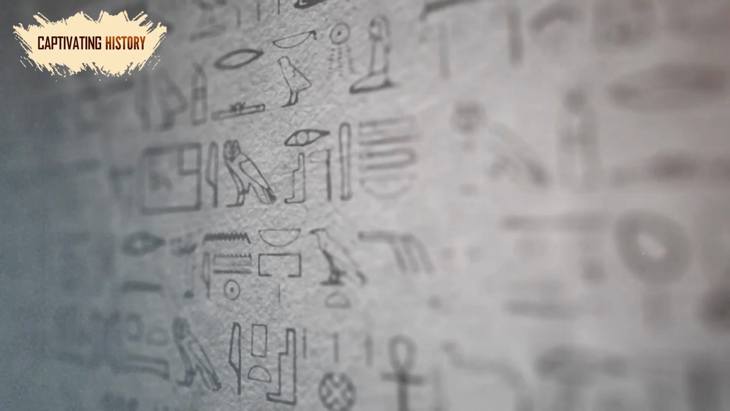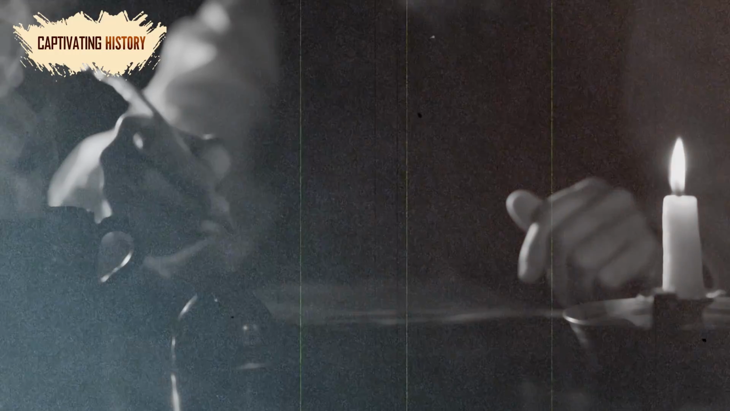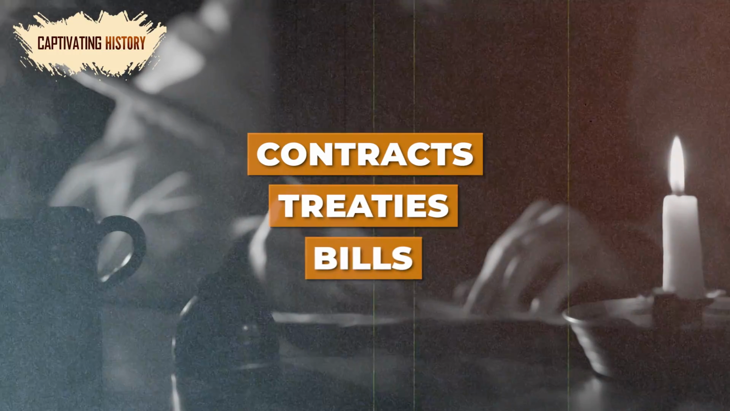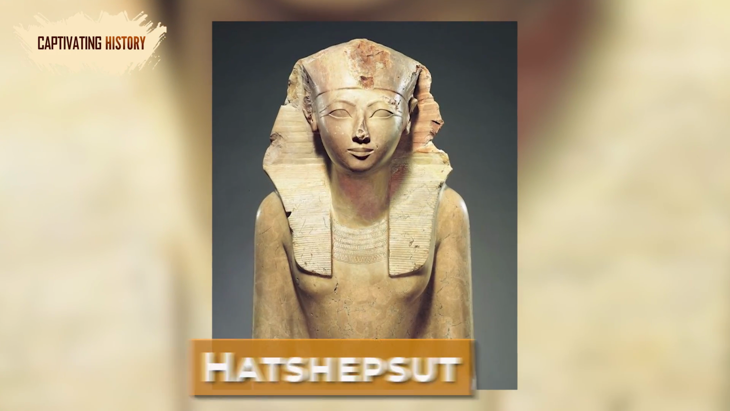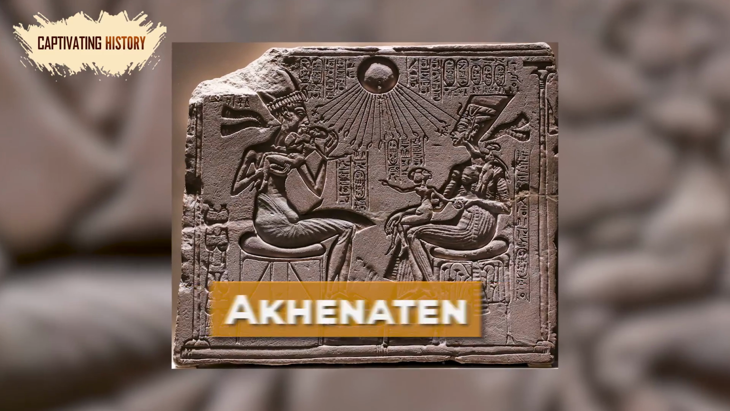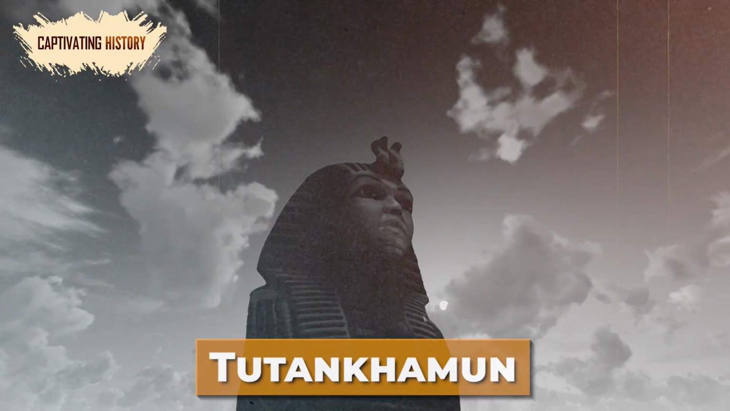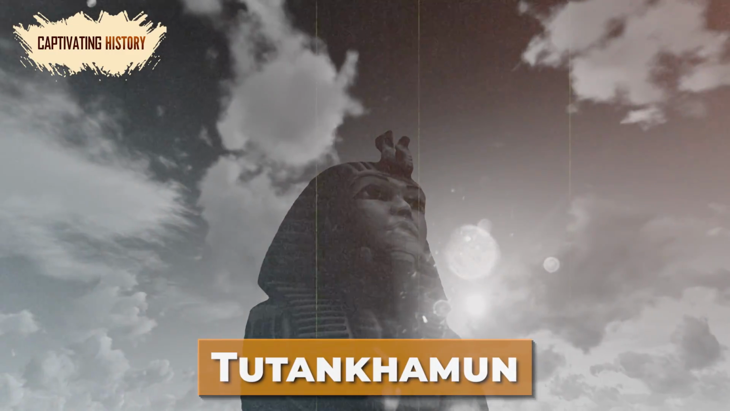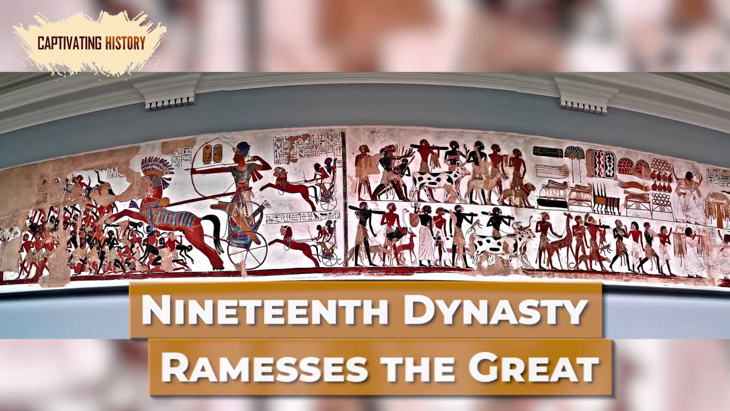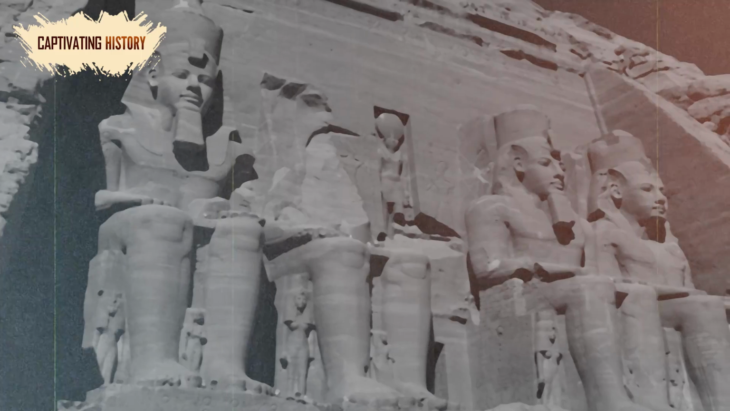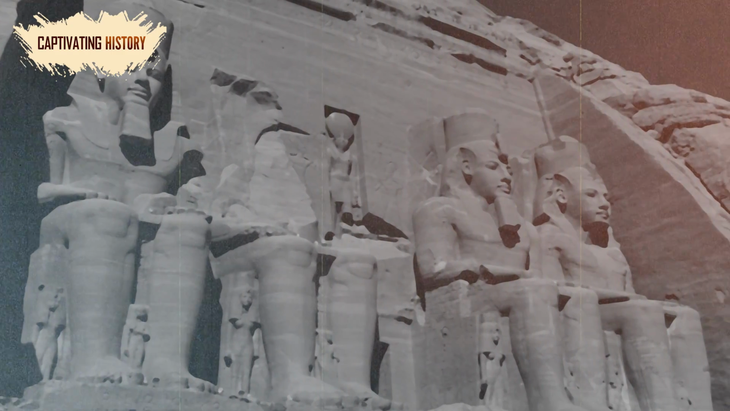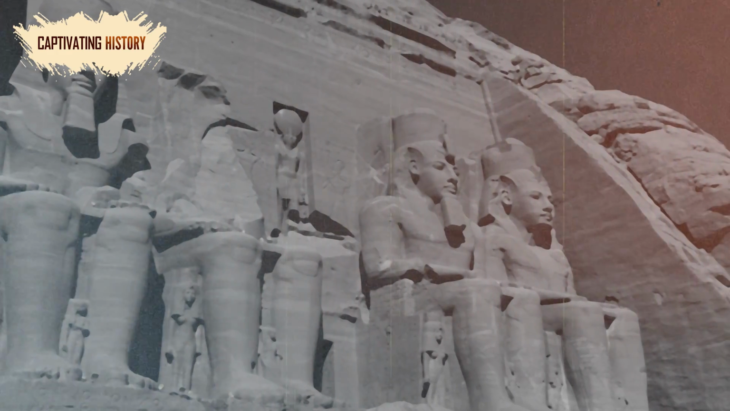Literacy expanded so much throughout the Middle Kingdom and the Second Intermediate Period that by the time of the New Kingdom, many Egyptians were writing and sending letters and drafting contracts, treaties, and bills of sale. The 18th dynasty included some of Egypt's most famous rulers, such as Hatshepsut, who expanded trade, Akhenaten and his wife Nefertiti, and Tutankhamun, whose tomb still dazzles us today. In the 19th dynasty, Ramses the Great secured Egypt's legacy through military campaigns and monumental projects. The New Kingdom's temples, tombs, and statues remain some of the most iconic symbols of ancient Egypt.